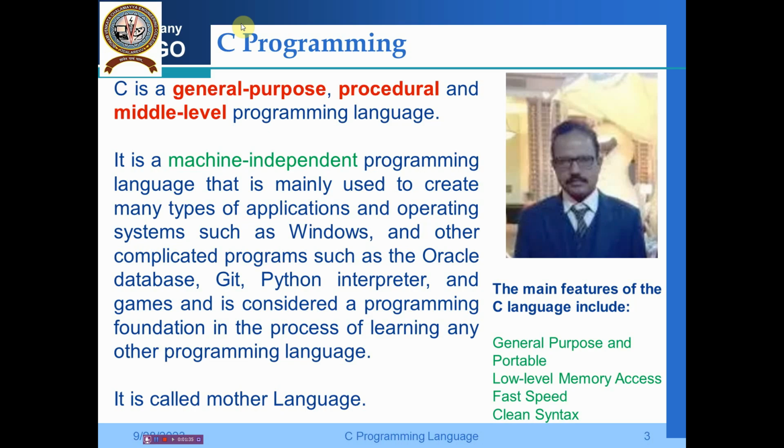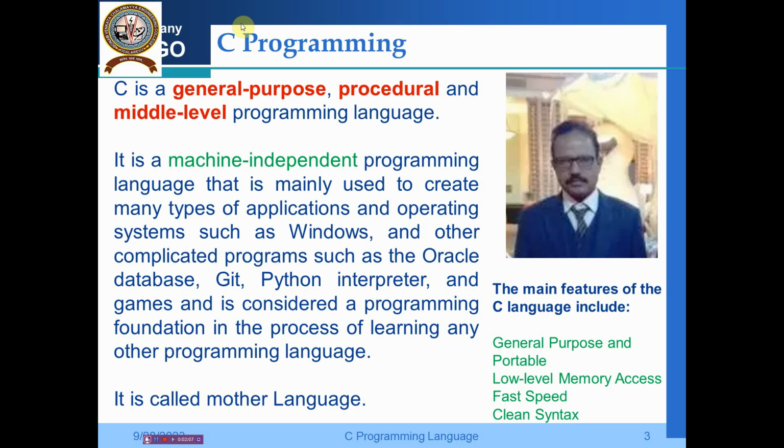It is mainly used to create many types of applications and operating systems. Even the operating systems you are using, Windows, etc., are also created out of C. And other complicated programs such as the Oracle database, Git, the Python interpreter, and also various gaming software. It is considered a programming foundation in the process of learning any other programming languages, so it is also called the mother language.